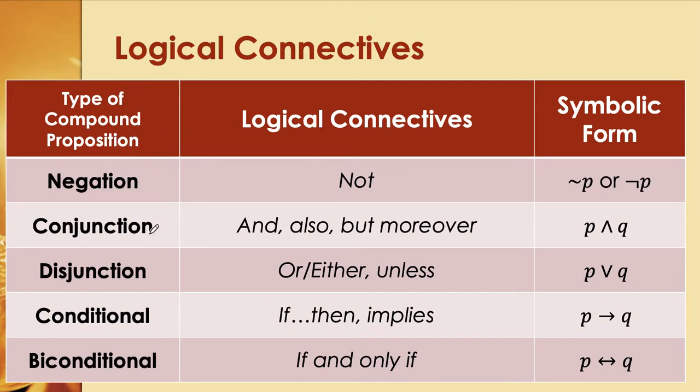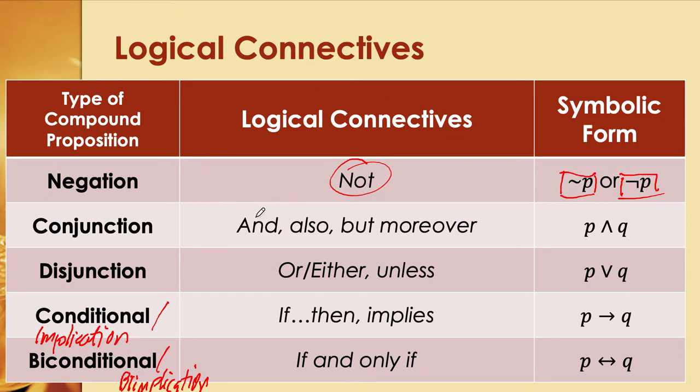So we have the negation, the conjunction, the disjunction, the conditional, also called implication in some books, and the biconditional, or in some books called biimplication. These are the logical connectives in sentence form. For the negation, it means the word not. In symbolic form, it uses either the tilde or this other symbol here. If you want to negate a proposition P, you write this or this, depending on the book.